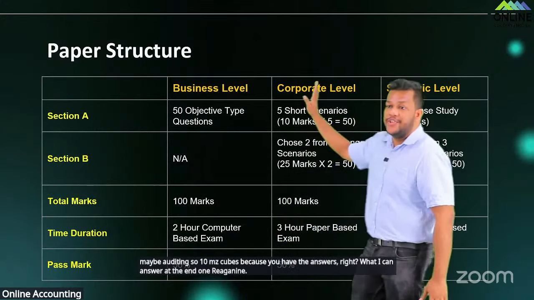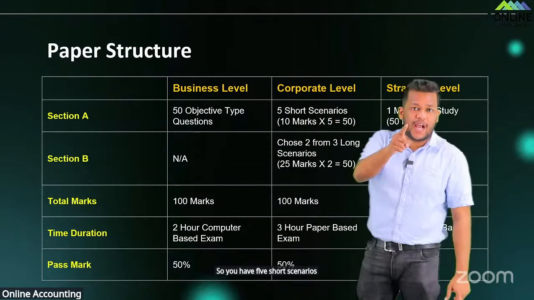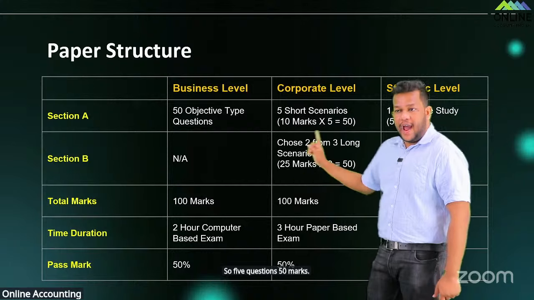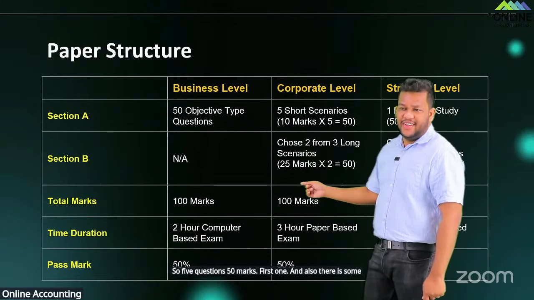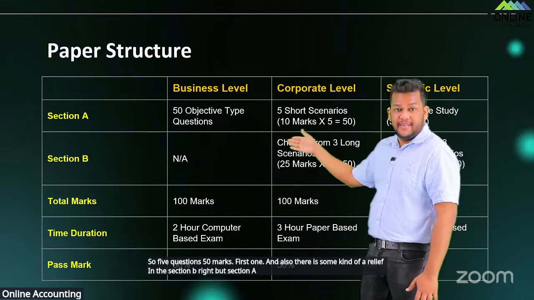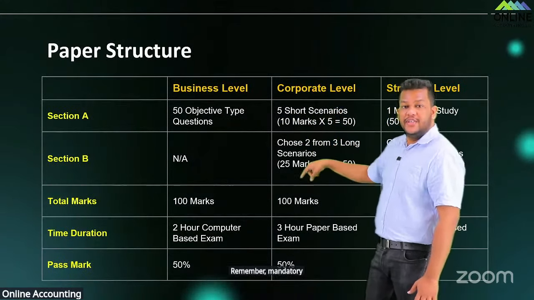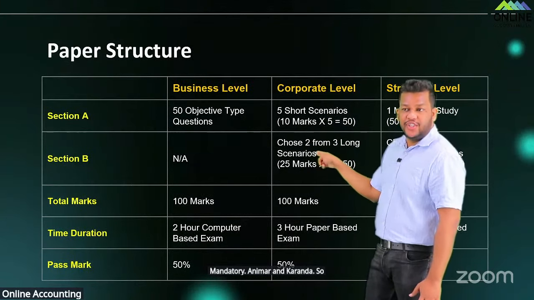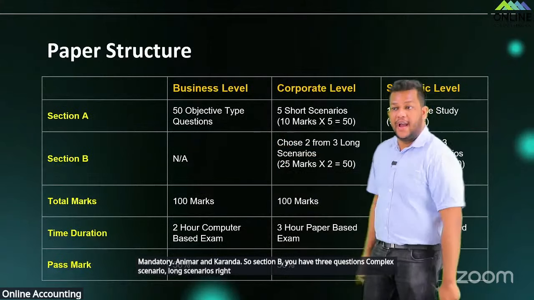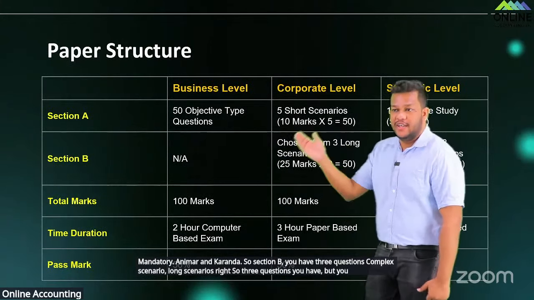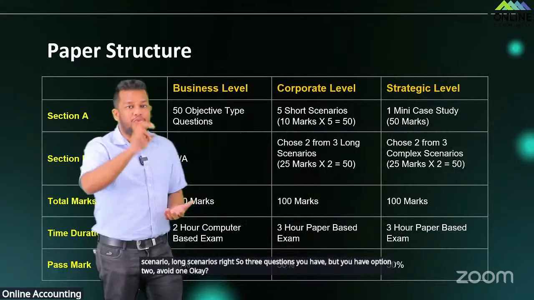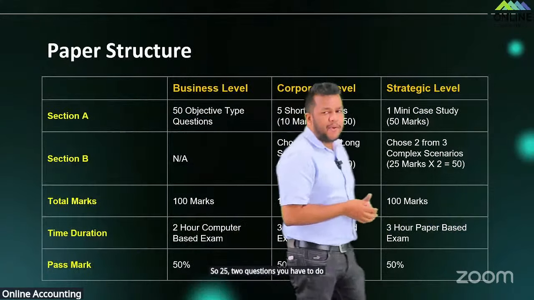So you have 5 short scenarios, one question is 10 marks, so 5 questions, 50 marks in the first section. Also there is some kind of a relief in section B. But section A is mandatory, you must do it. In section B you have 3 questions, complex, long scenarios. You have 3 questions but the option to avoid one, so 25 marks each, 2 questions you have to do. It's a small relief.